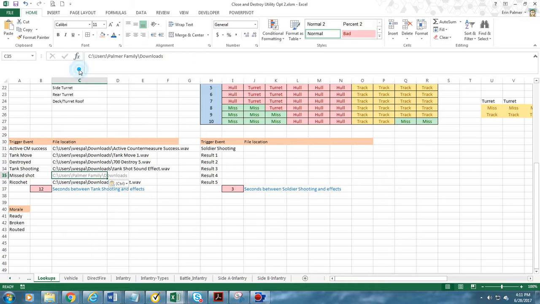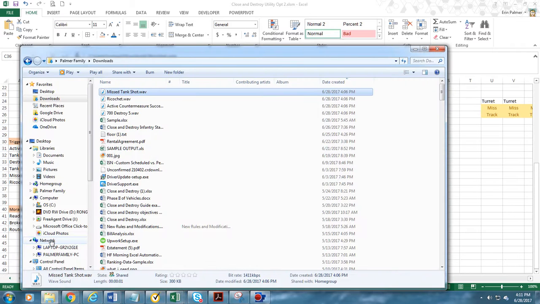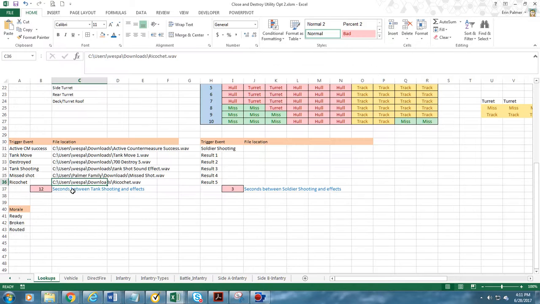Paste. Come up here, type in the title with the wave extension. Missed tank shot. There may be another way of doing that, but this is where you will update all of